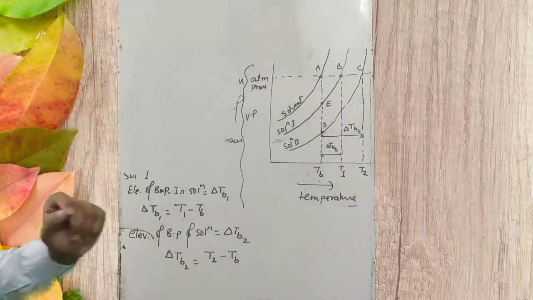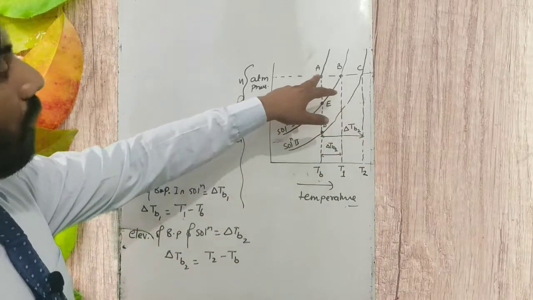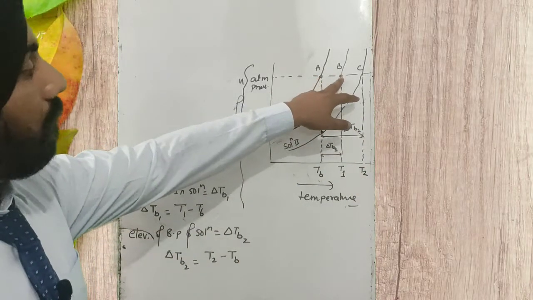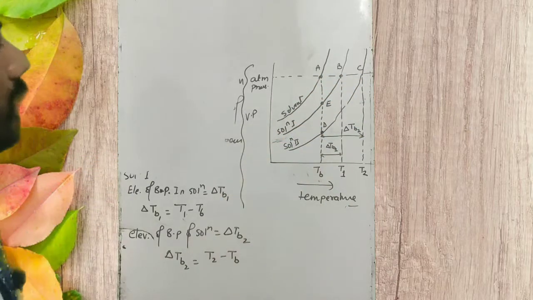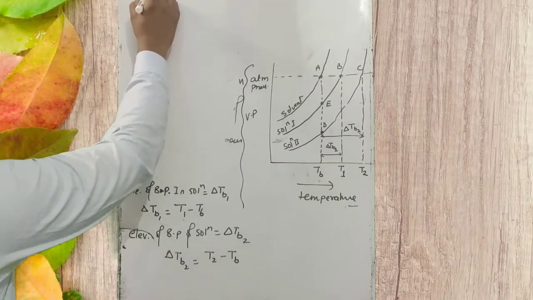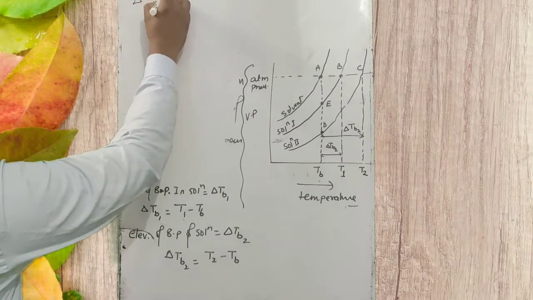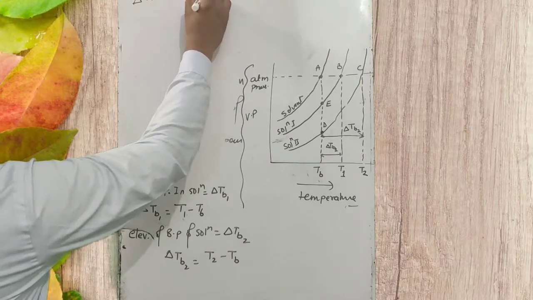Now let's discuss this figure that we have drawn. We have triangles ABE and ACD. These two triangles look similar to each other: ABE is similar to triangle ACD.